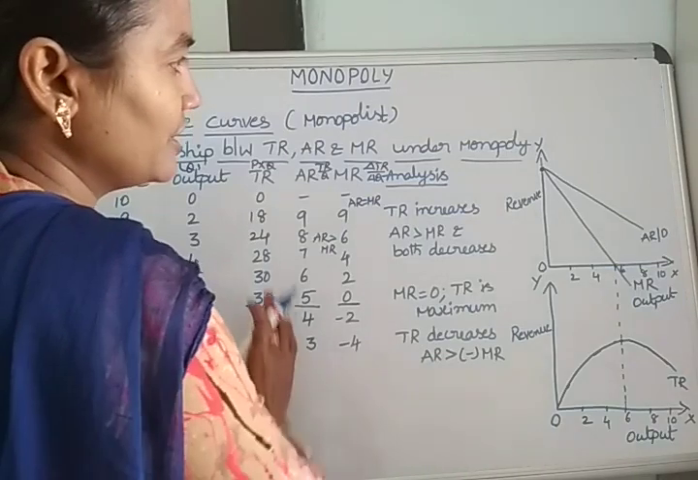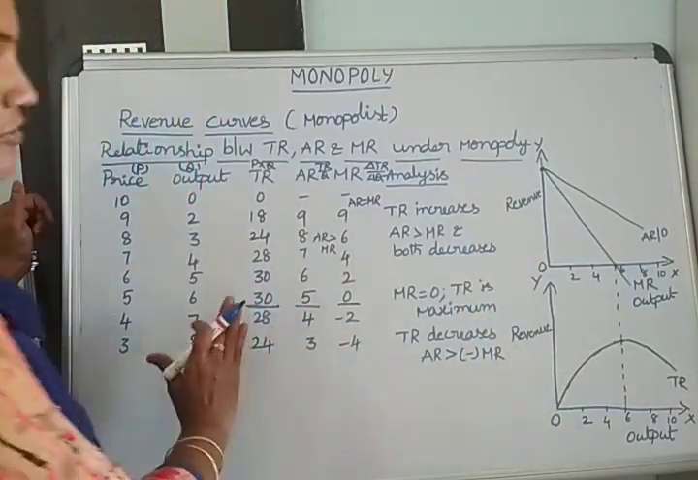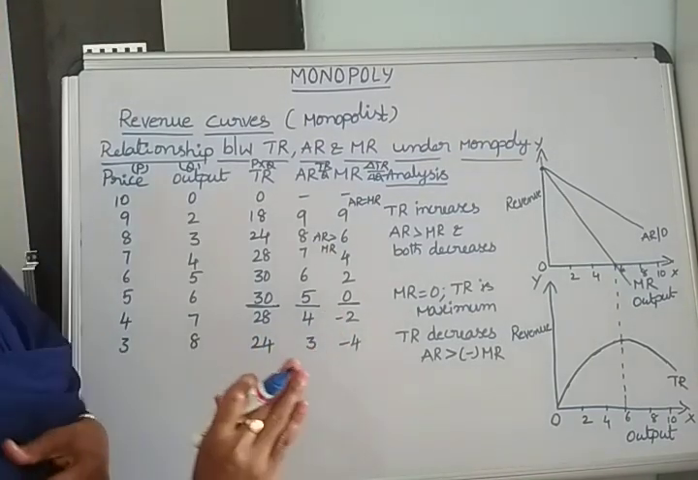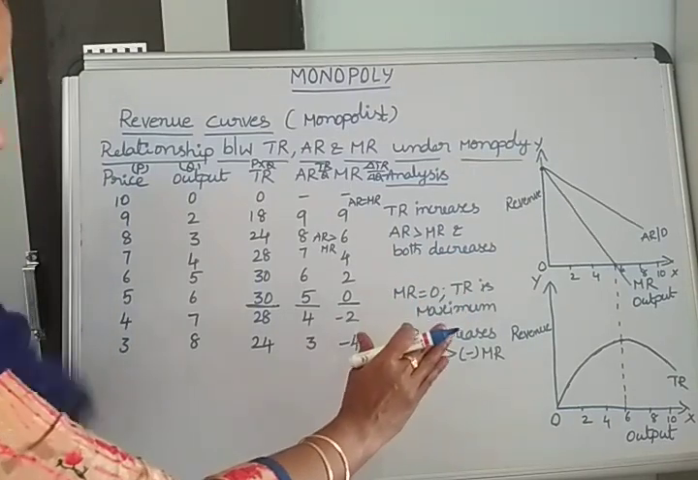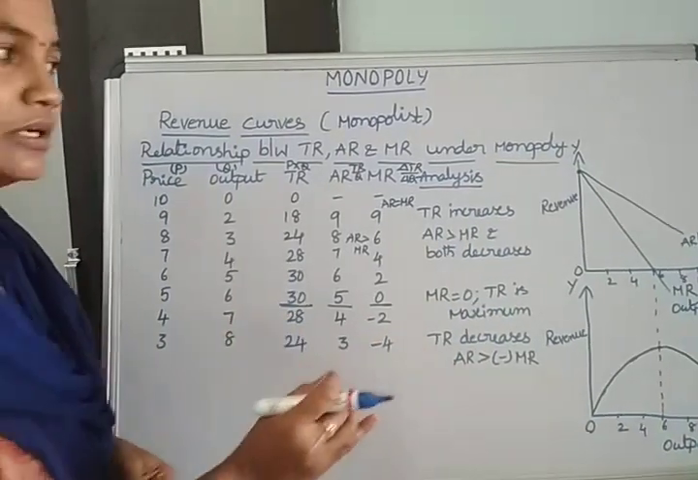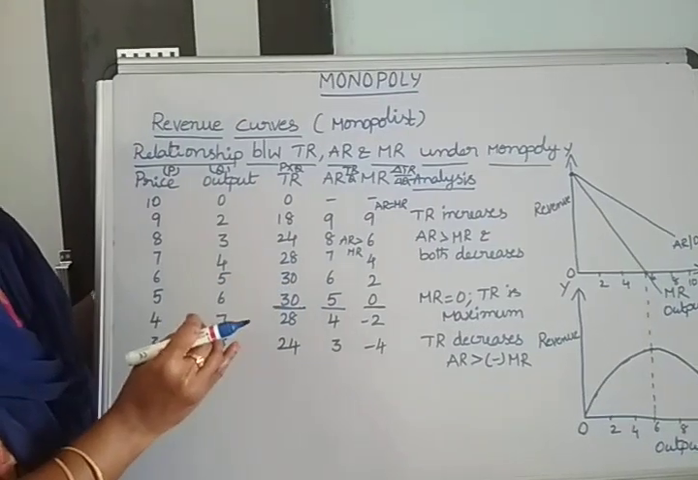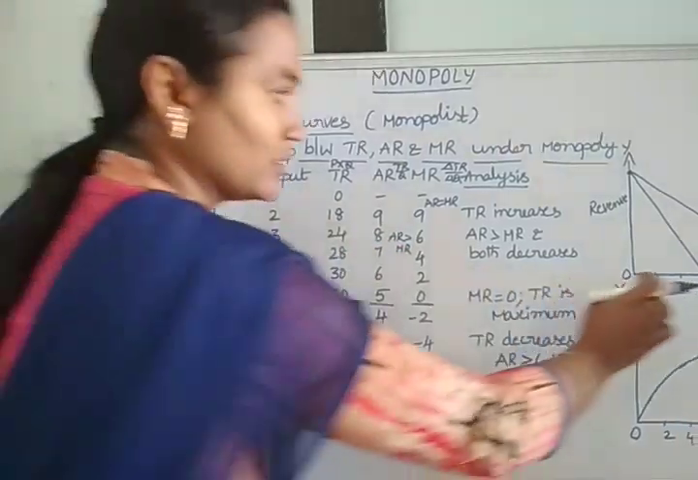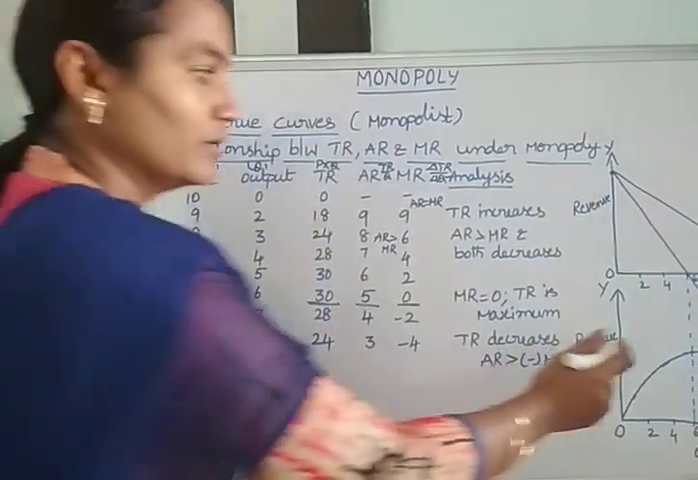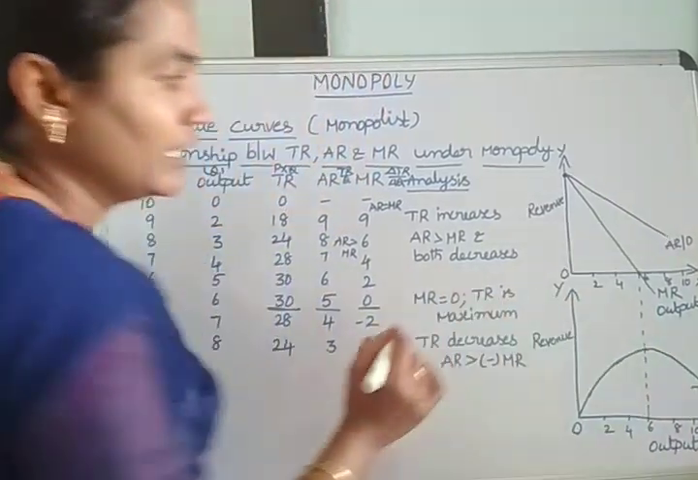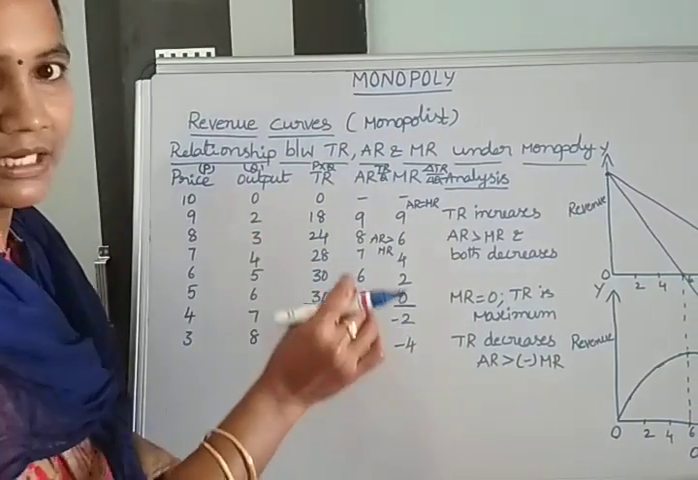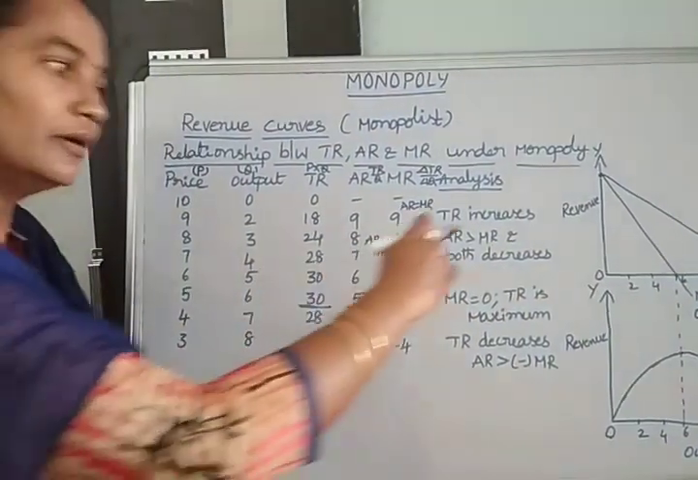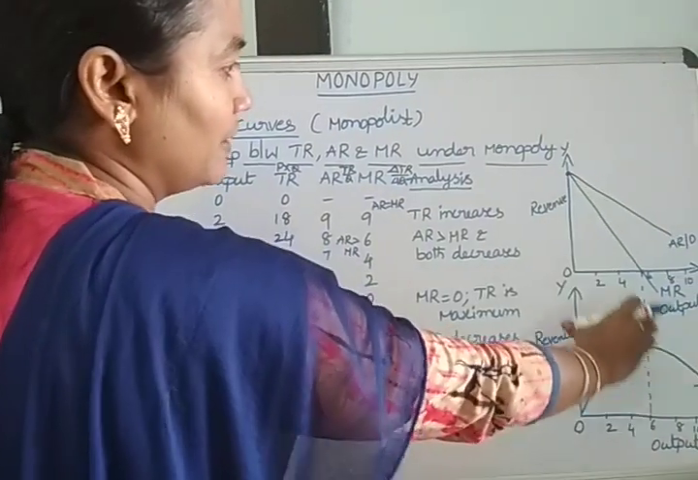So based on this complete information, we get one important point: the revenue curves under the monopoly market are negatively sloped, and the marginal revenue curve starts from below the average revenue curve. Where the marginal revenue curve becomes 0, the total revenue curve reaches its maximum point, and where the marginal revenue curve has a negative slope, total revenue slopes downwards. So these points are very important.